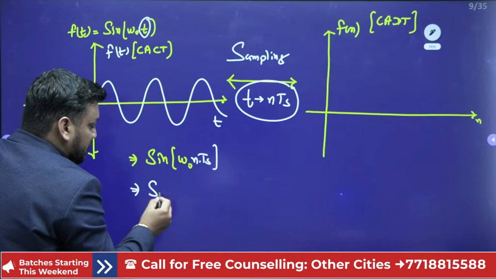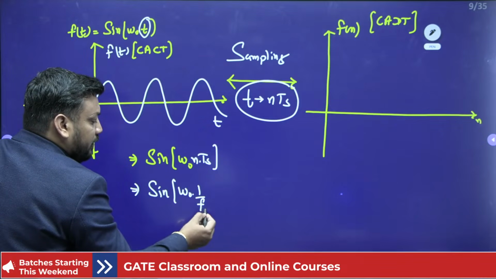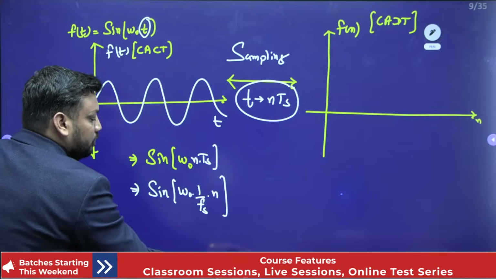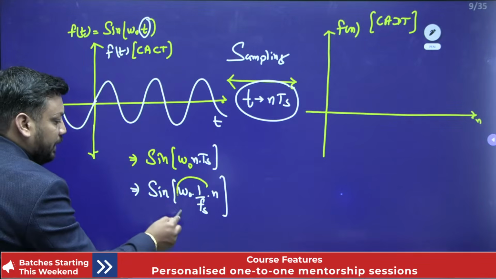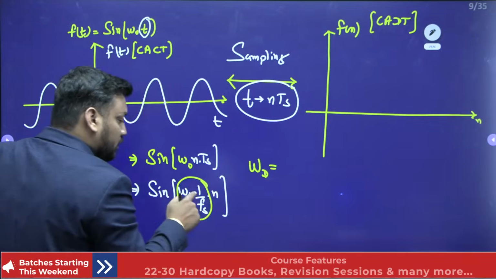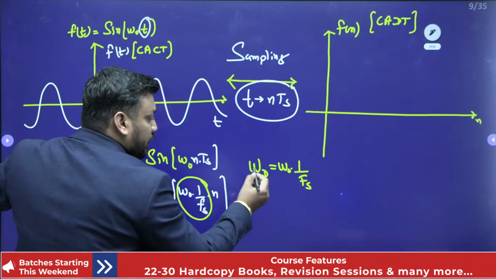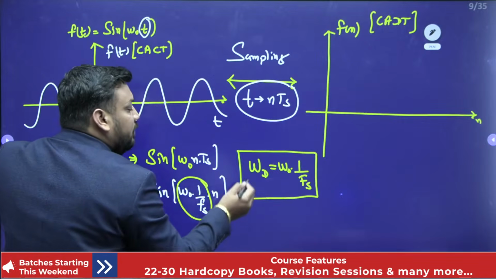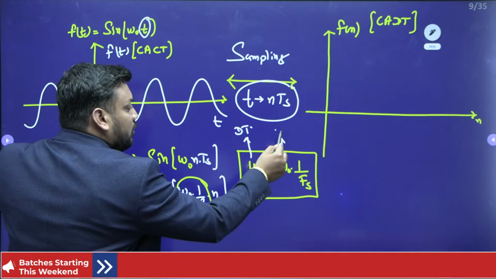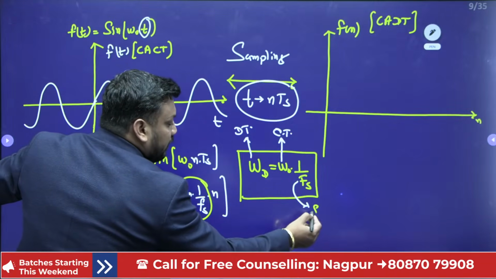So now my new discrete time signal looks like omega 0 times Ts, and Ts is nothing but 1 upon Fs, into n. Now this complete part is the discrete frequency. This is omega d, the frequency of the discrete time signal, and it is equal to omega 0 into 1 upon Fs. Omega d is the frequency in the discrete time domain, omega 0 is the frequency of the continuous time signal, and Fs is the sampling frequency.